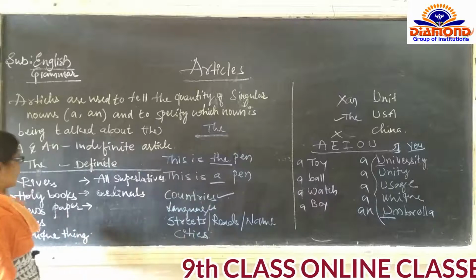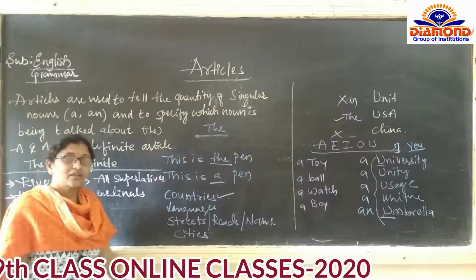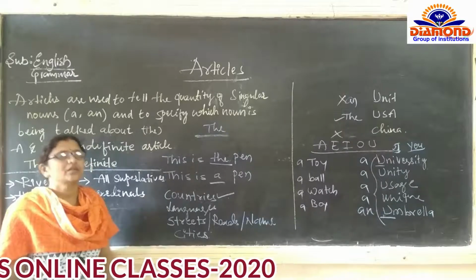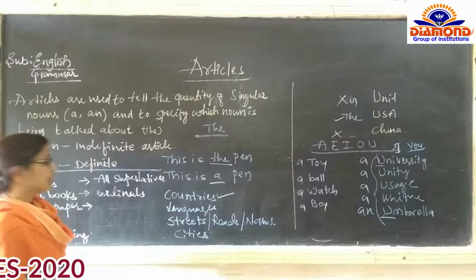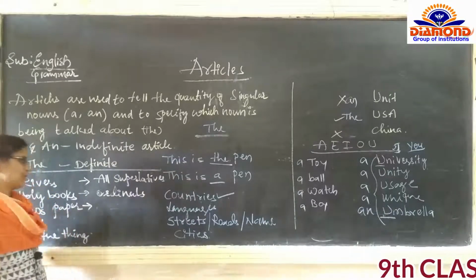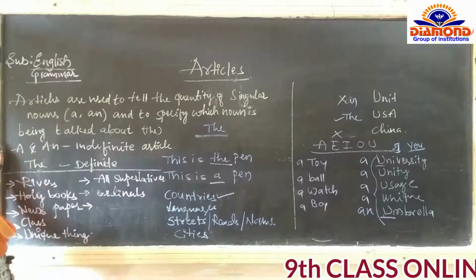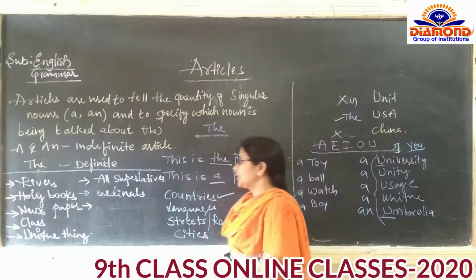Now come to the point that in these areas, if we are not using the, where should we use the definite article? Next question. So let us come to the next one, that is where we must use the.